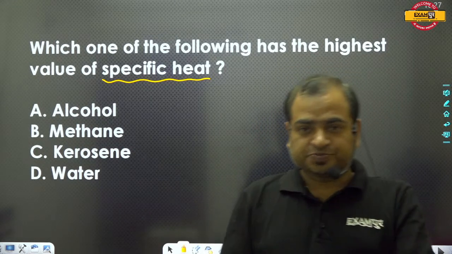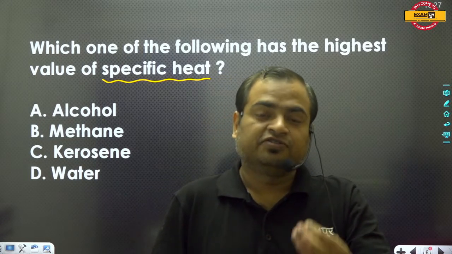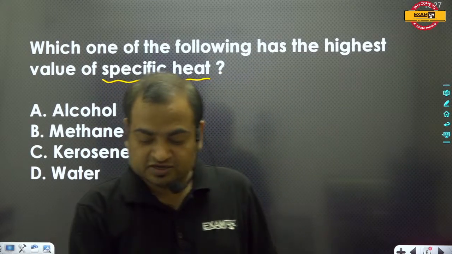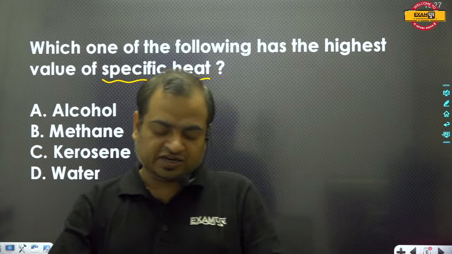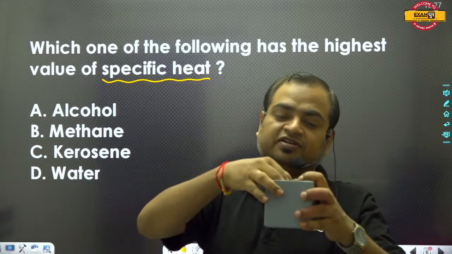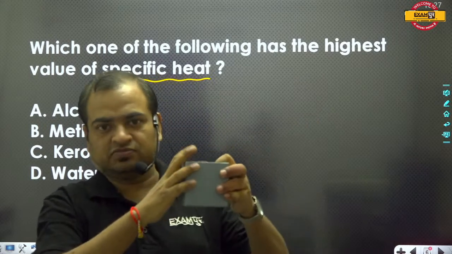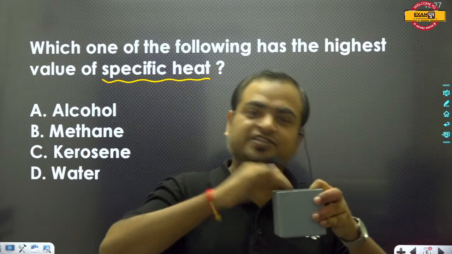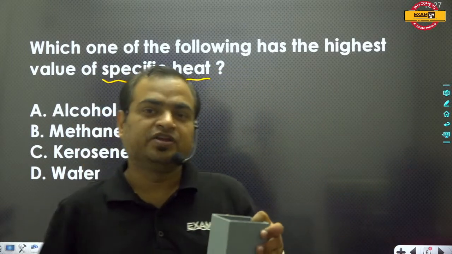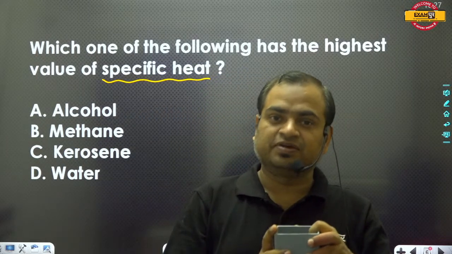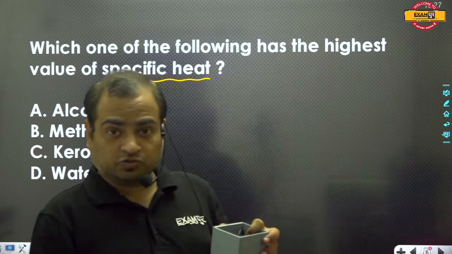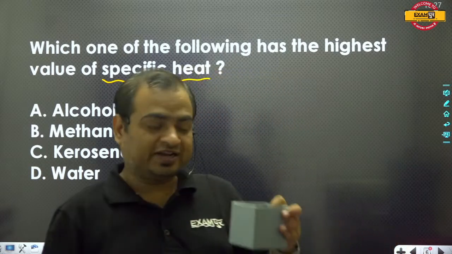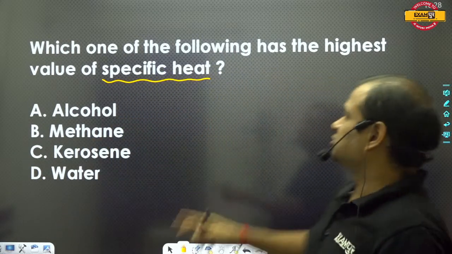Specific heat. Specific heat is the heat required to raise the temperature of 1 kilogram of material by 1 degree Celsius. Suppose a material has been filled in this box. This is a cubical box, and 1 kilogram of material has been filled in it. Now you have to raise the temperature of this material by 1 degree Celsius. So you will need some amount of heat, and that amount of heat will be known as the specific heat.